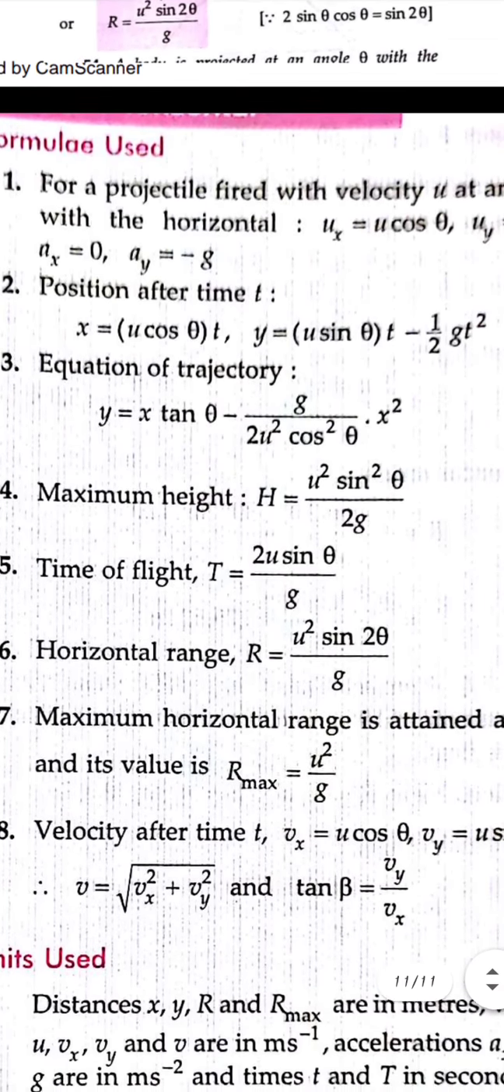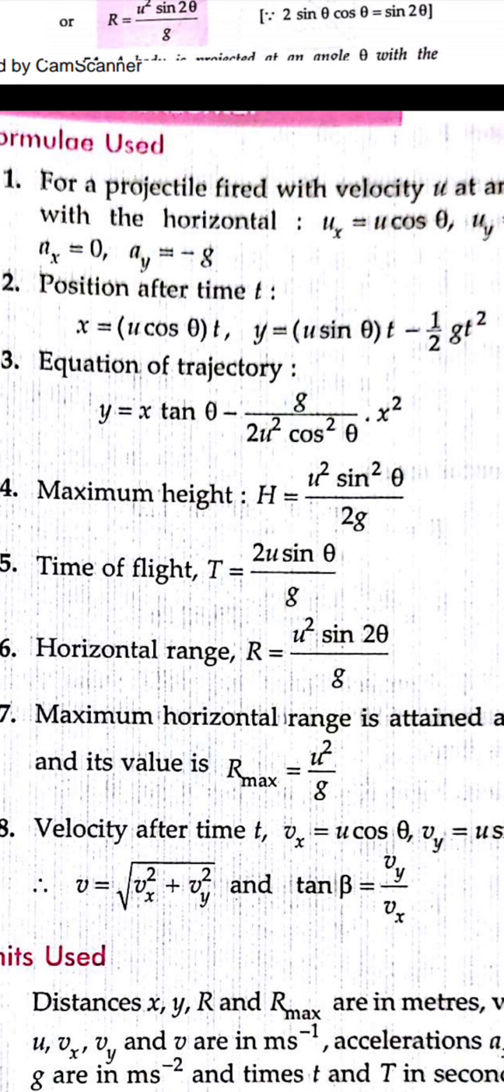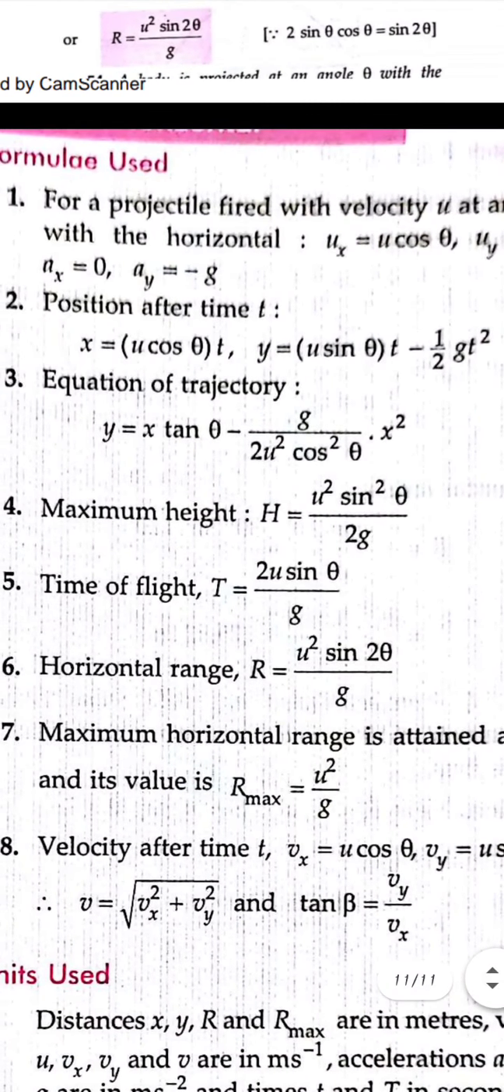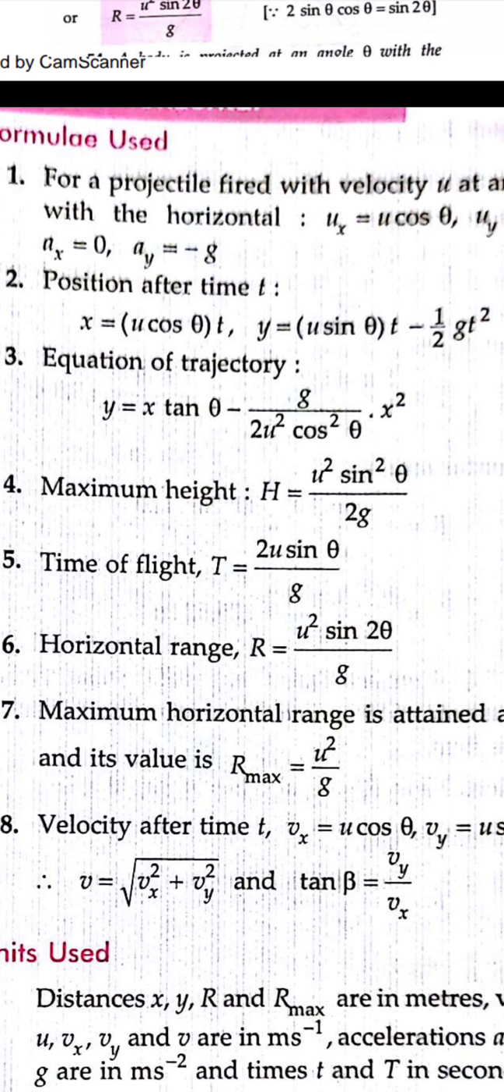Whenever a body is projected, it is covering both the axes, that is two dimensions, x and y. So if it is projected with an angle, the horizontal and vertical velocities will be given by u cos theta and u sin theta. And if you talk about the horizontal acceleration, it is 0, and the vertical acceleration is minus g. Velocity is x upon t, so if you take out x, then it is u cos theta into t.